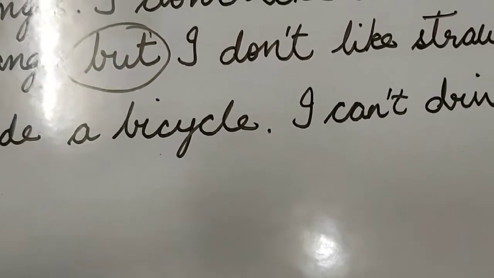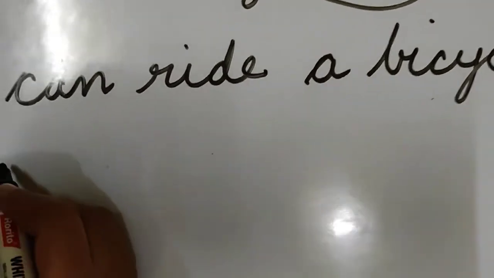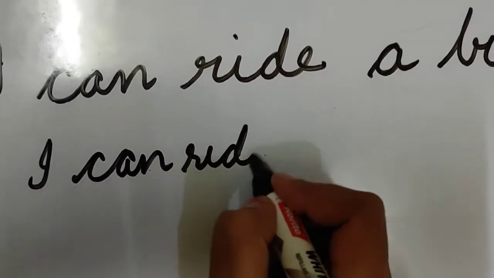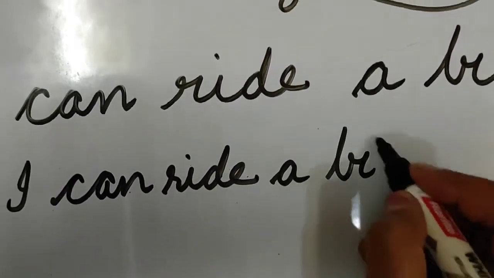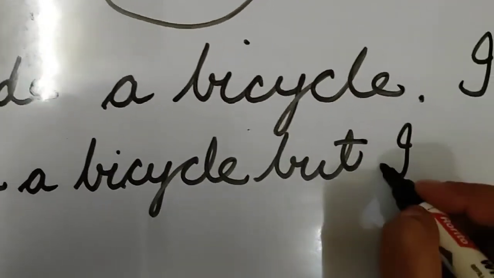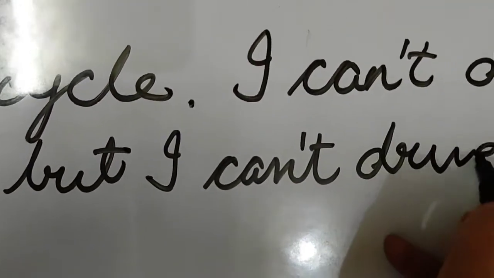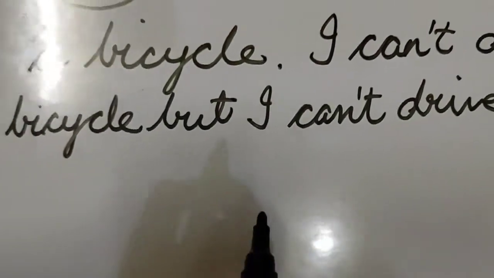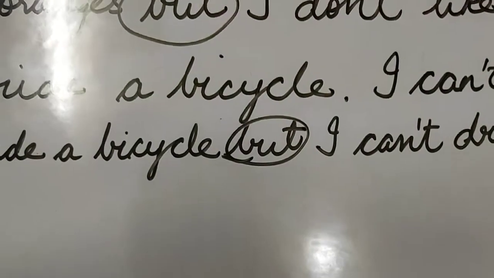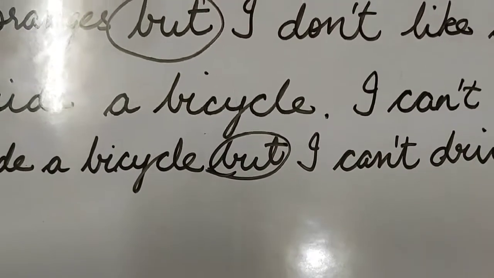So there is a contrast between these two sentences again. So what will be the answer? I can ride a bicycle, but I can't drive. So again but is used to join these two sentences. And why is but used here? To show the contrast between the two sentences.